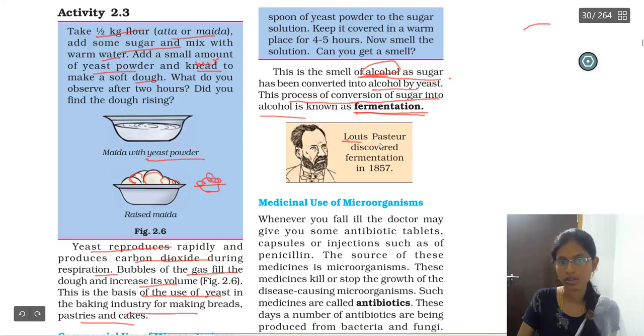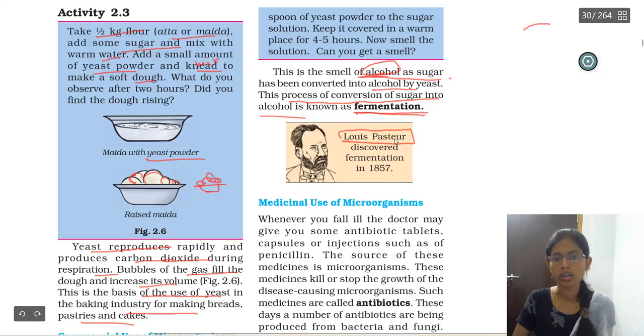So who discovered this fermentation? A person called Louis Pasteur. So Louis Pasteur, remember this, discovered the fermentation process in the year 1857. You have to remember this. Got it? So next we'll go for the medicinal use of microorganisms.